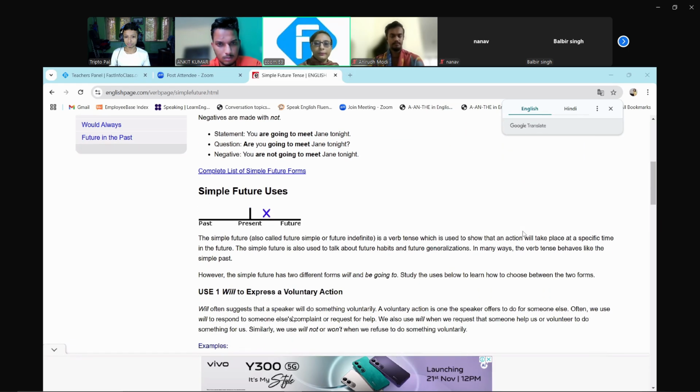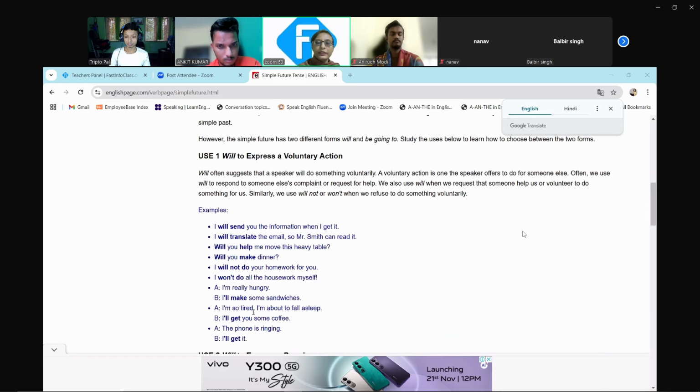Now the main thing is where to use will and where to use be going to. There are a few scenarios where we need to use will, and a few where we need to use be going to or am, is, are going to. First of all, use will to express any kind of voluntary action. Voluntary action means that a speaker will do something voluntarily. A voluntary action is one where the speaker offers to do something for someone voluntarily, using will to respond to someone else's complaint or request for help.